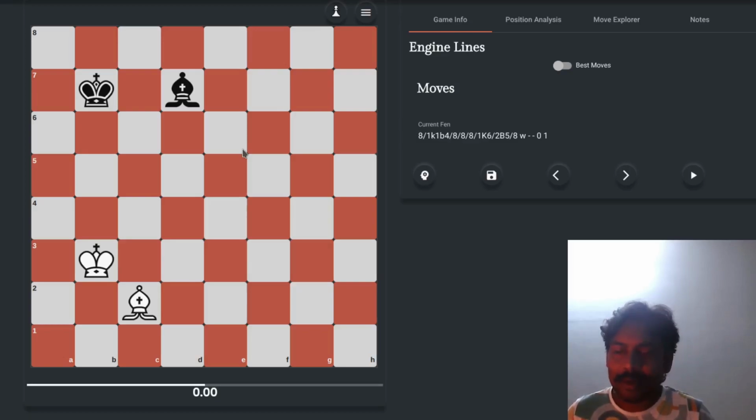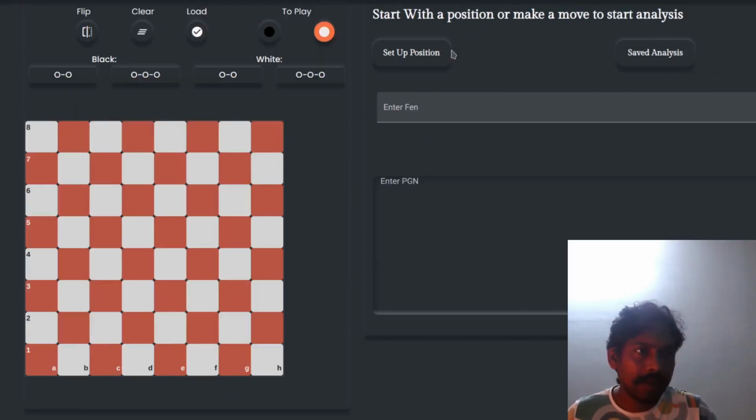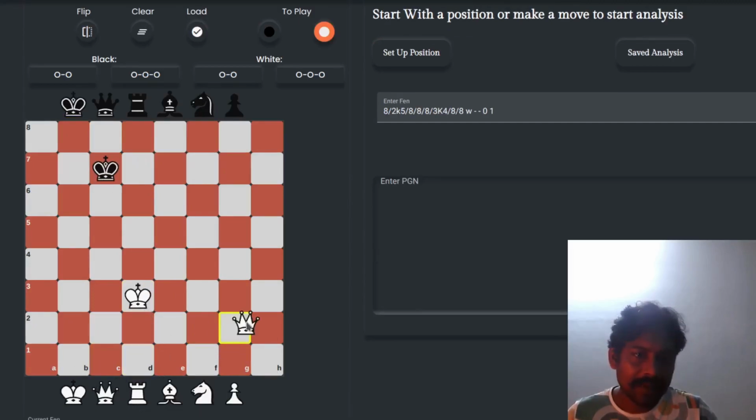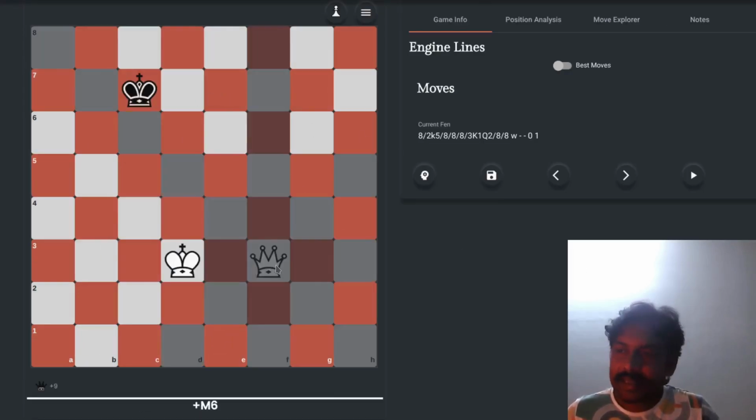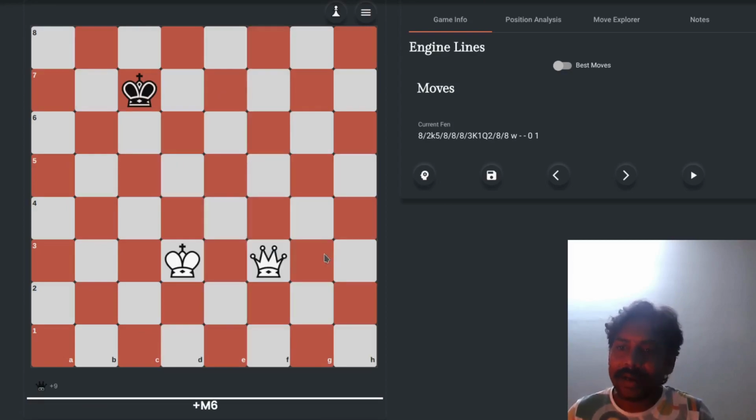And also in case of timeout. Let's say there is a situation where black has a king, and white has a king and queen. In this case, let's say white runs out of time. Then white will not lose the game. Instead, it will be a draw. The reason for that is black cannot claim a win because it does not have sufficient material. A lone king cannot checkmate the opponent king. Which is why, in this position, if white runs out of time, the game will be called drawn by insufficient material. I hope you understand it. So the game can end in a win, loss, or draw.